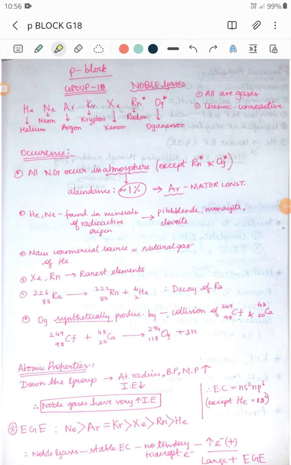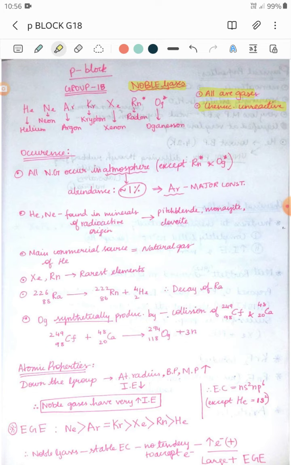One thing to be noted is that they are all gases and they are chemically unreactive. That's why they are called the noble gases. So group 18 elements are also called the noble gases.